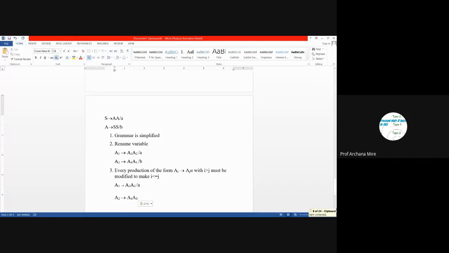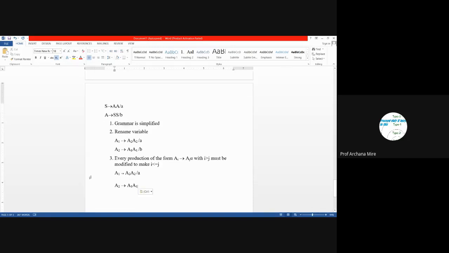So now here, what is the value of i? i is equal to 2, since it is A2, and j is equal to 1.